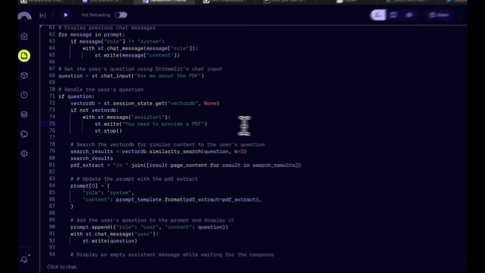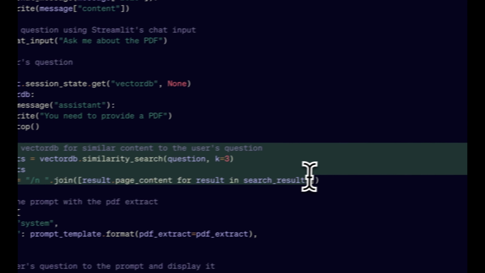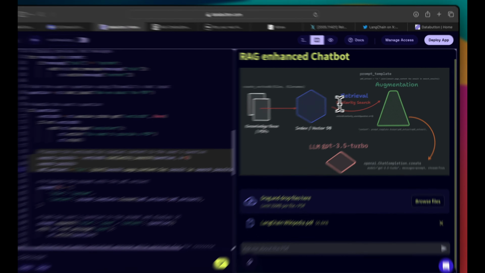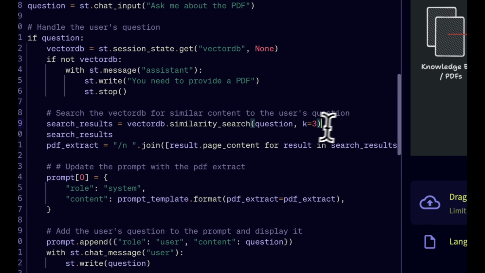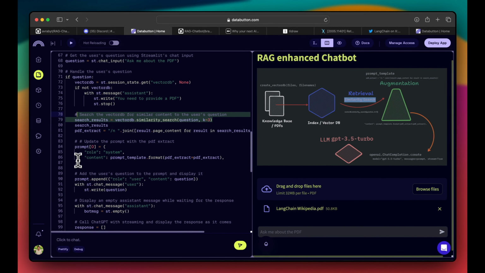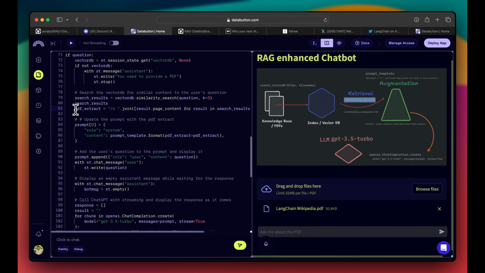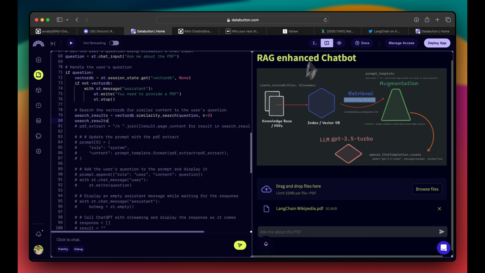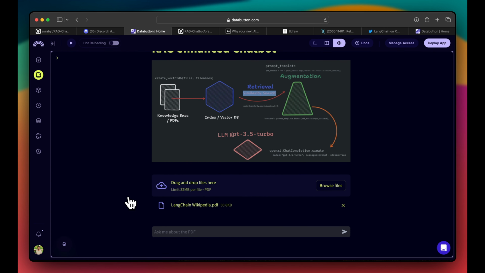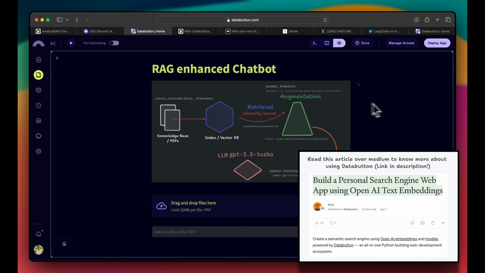Cool? But the important part is here. The part where we'll perform the similarity search is here. You see? Now, what I will do is comment out the rest of the part and just run this whole part. I am doing this whole stuff in Data Button. I have a couple of other videos as well which use the Streamlit UI, and it actually helps to build everything on top of it.